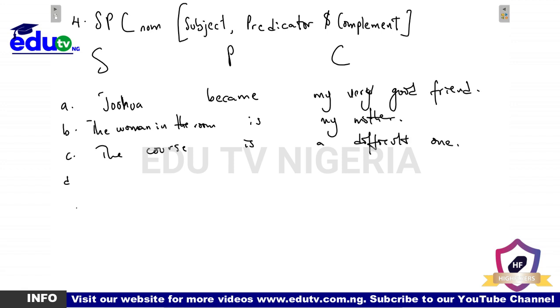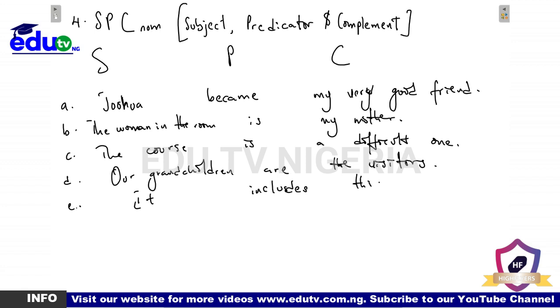We have our grandchildren are the visitors. And then we have E: it includes this. Let's give you one more, F: humility means submission.